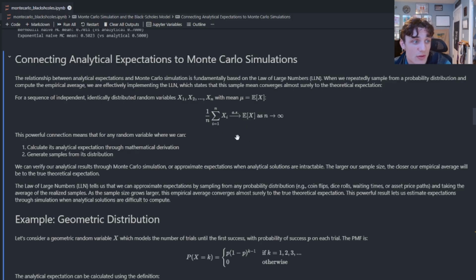That's why we're able to do Monte Carlo pricing. So in other words, if we can express an option's price in terms of an expectation, that is this right-hand side, where x is the option price, then we can conduct Monte Carlo simulation to figure out an approximation for that price.